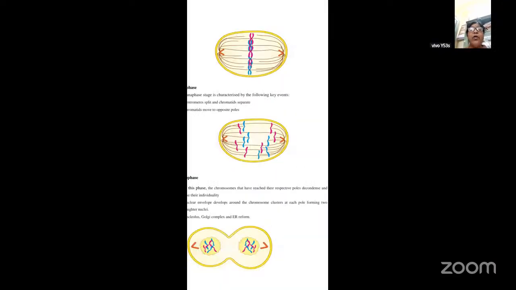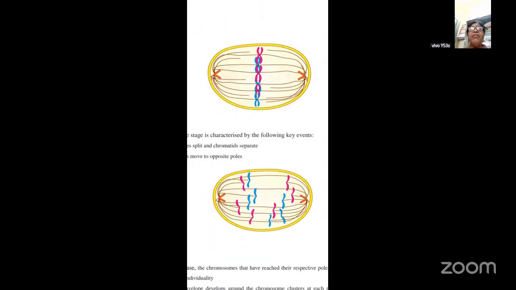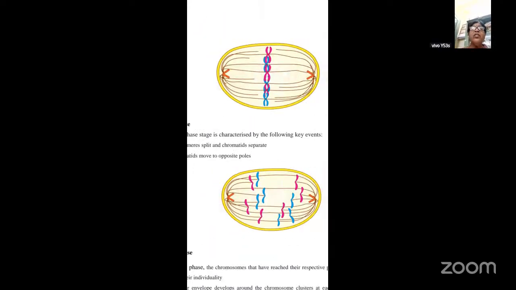Now we'll see the structure. Now see here. This is a metaphasic structure. So these are all the chromosomes. They are arranged in the center, in the equator. And here these are nothing but the two asters. The spindle fibers that are migrating are nothing but microtubules, and they try to get adhered. See here, these microtubules are attached to the centromere of the chromosome. So that is how it takes place.